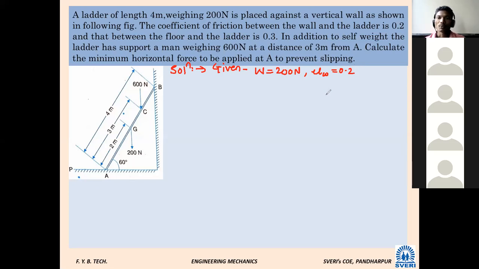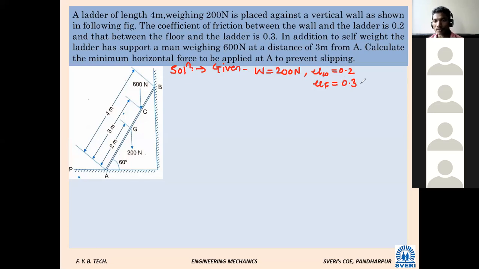The coefficient of friction between wall and ladder is 0.2 and that between floor and ladder, so what name should I give, mu F, is 0.3. Then in addition to self weight, the ladder has to support a man. There is one man on that ladder weighing 600 Newton at a distance of 3 meters from A. Calculate the minimum horizontal force to be applied at A to prevent slipping.